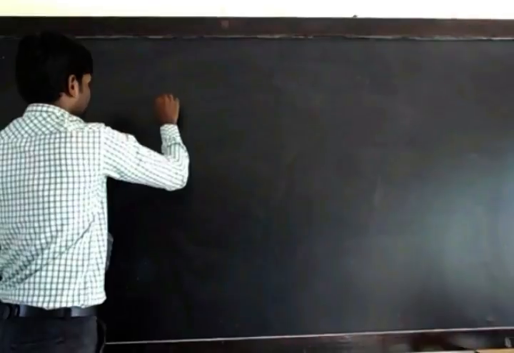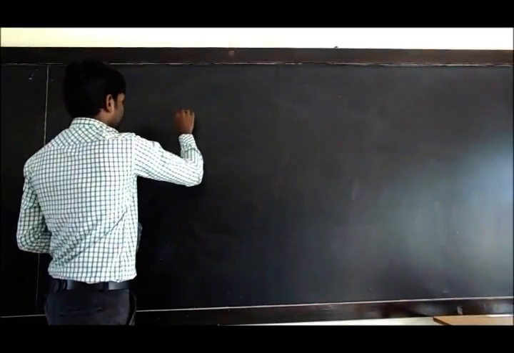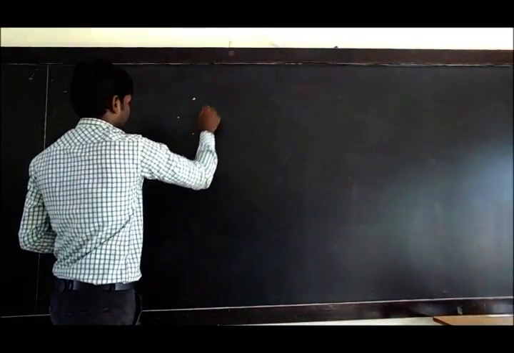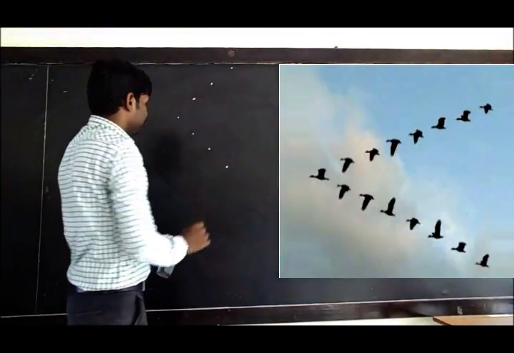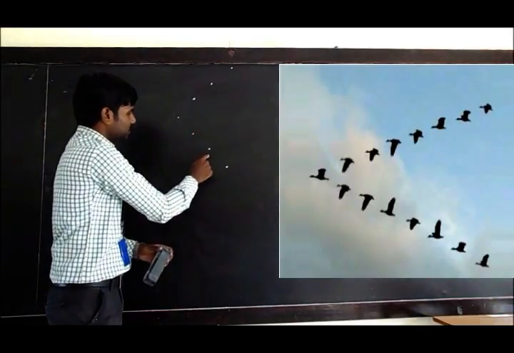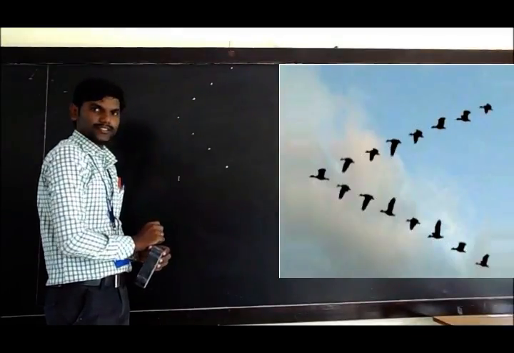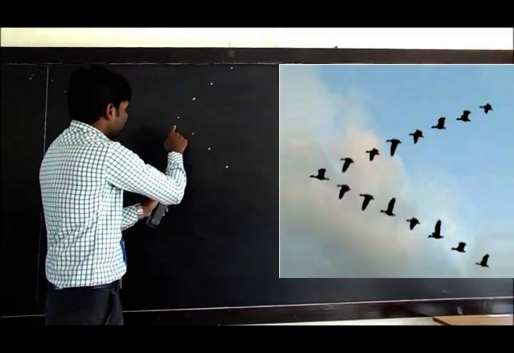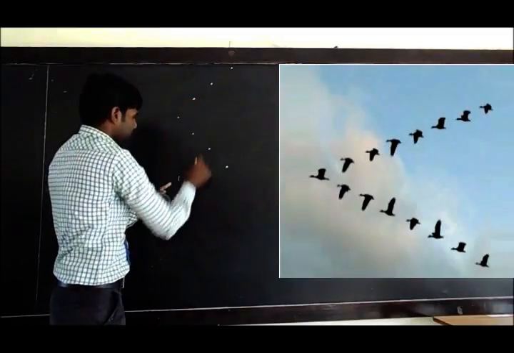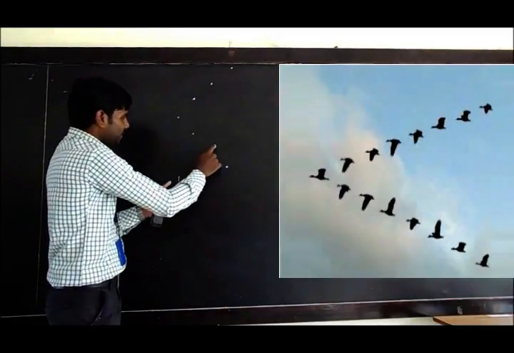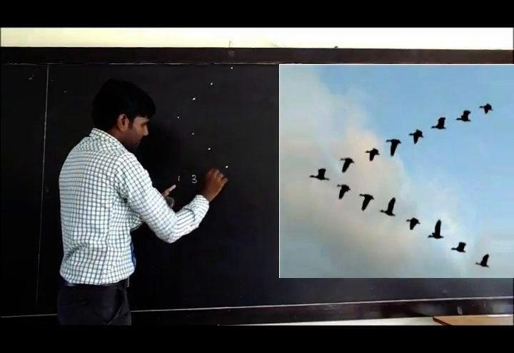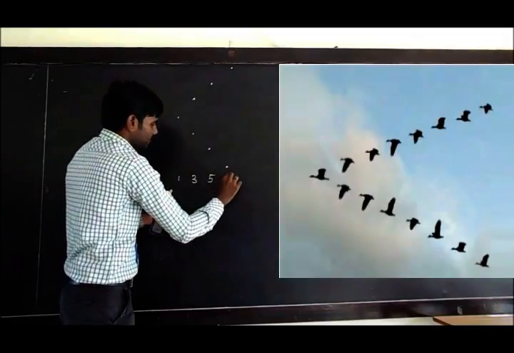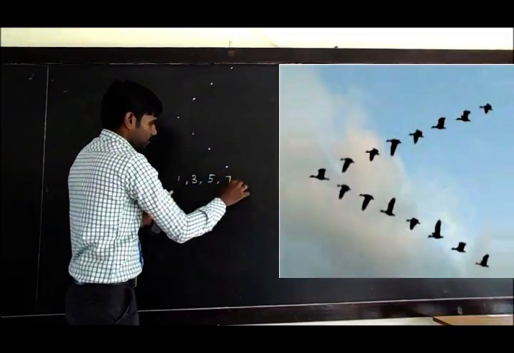Here we are going to look at the number of birds flying in consecutive rows. First row, second row, third row, fourth row. In the first row, one bird is flying. The sum of the first row and second row, 3 birds are flying. The sum of the first row, second row, third row, 5 birds are flying. And the fourth row, 7 birds are flying, and so on.